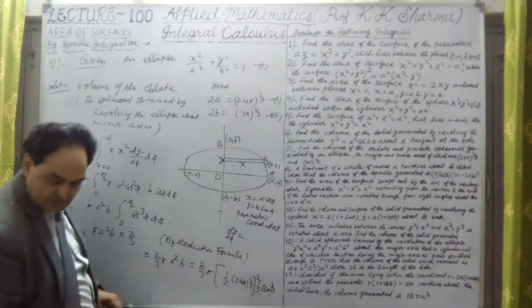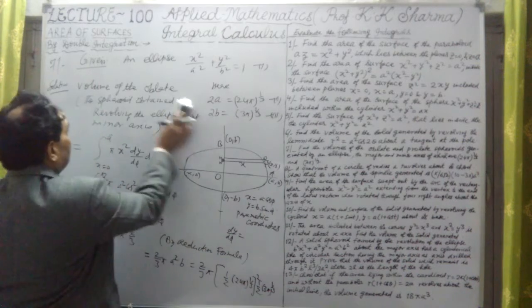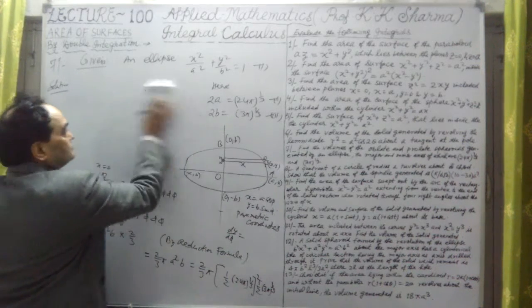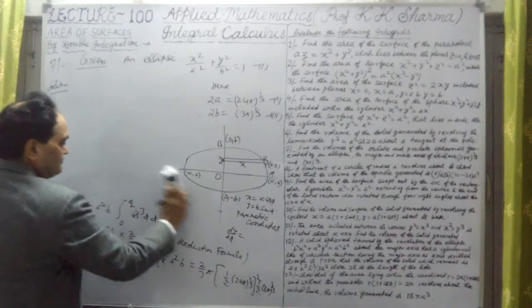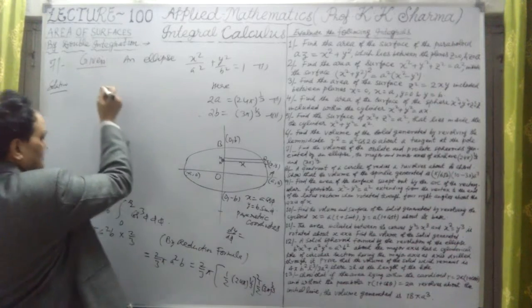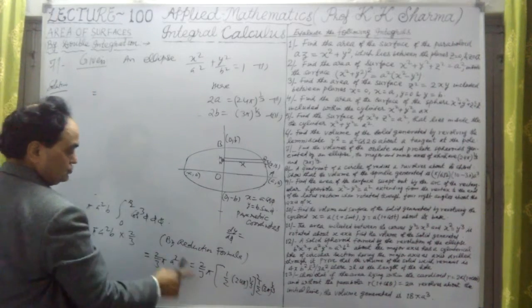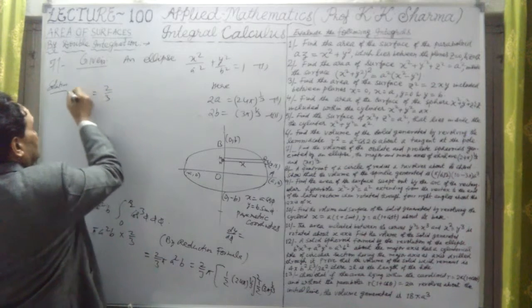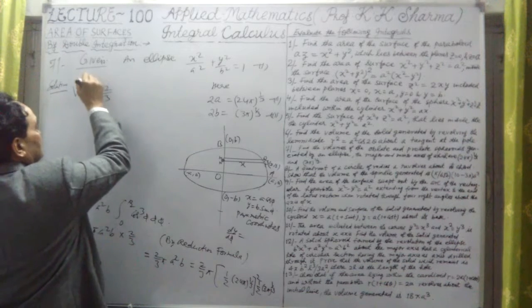This is the value. Now let me further solve it here. Therefore, the final value of this will be 2/3. I am writing, this is the volume of the oblate.